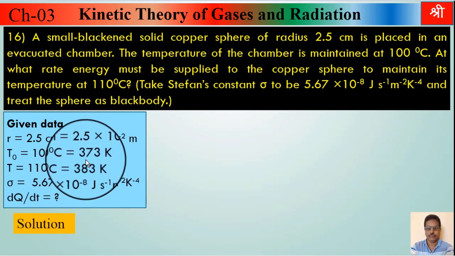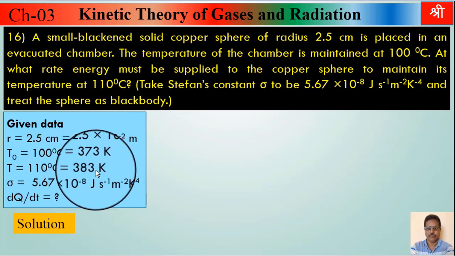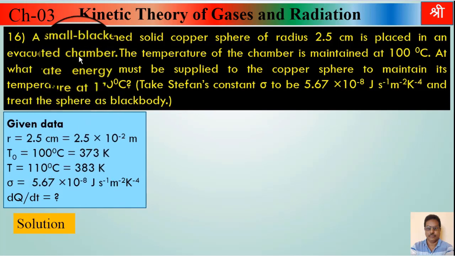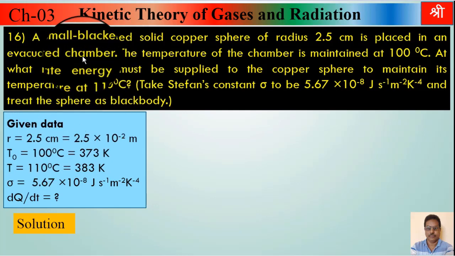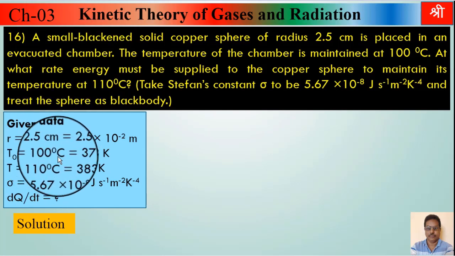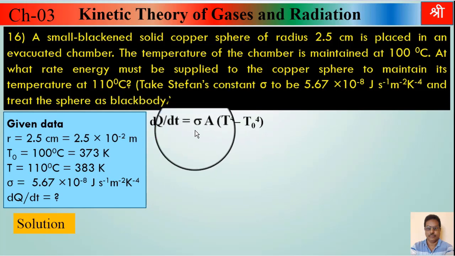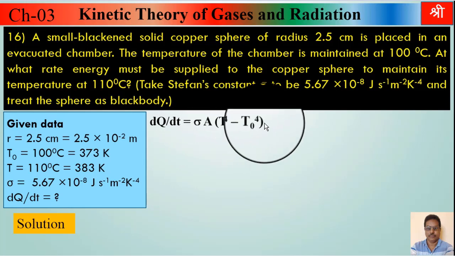Here the temperature of the copper sphere, means that body, is 110 degrees Celsius, that is 383 Kelvin, and T0 is the temperature of the evacuated chamber in which that sphere is kept. So that chamber is the surrounding for that sphere. So 110 degrees Celsius is the temperature of the body and T0 is the temperature of the surrounding, and we know that the rate of loss of heat is given by the formula dQ upon dt is equal to sigma A into T raised to 4 minus T0 raised to 4.